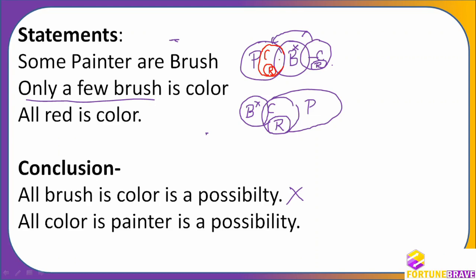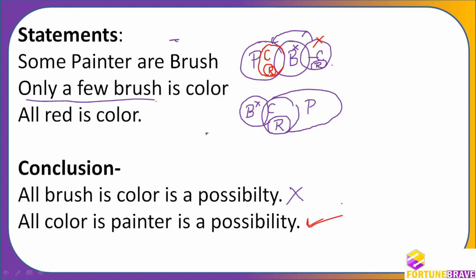Some painter operates, you ignore this part now. Same thing what I have done here, only it is reverse. Then only a few brushes color. If I do it with the first standard diagram only, then you will be able to imagine. Therefore I'm again explaining this: only a few brushes color. This part is color and this part is not color. All red is color. So this is absolutely possible.